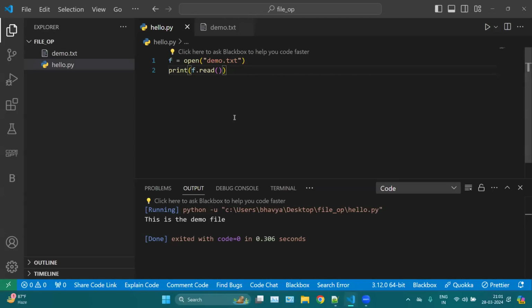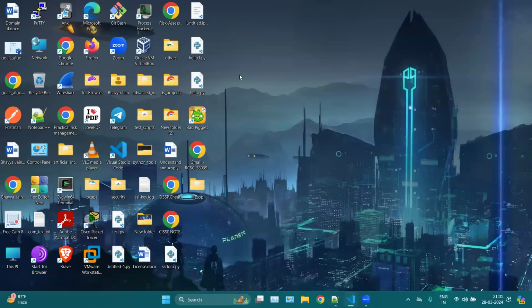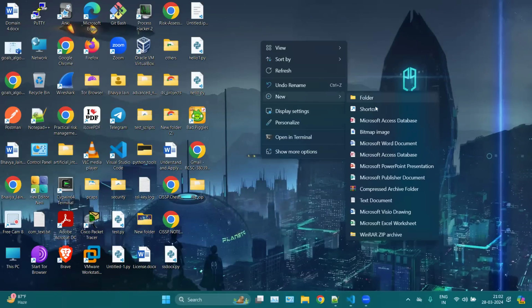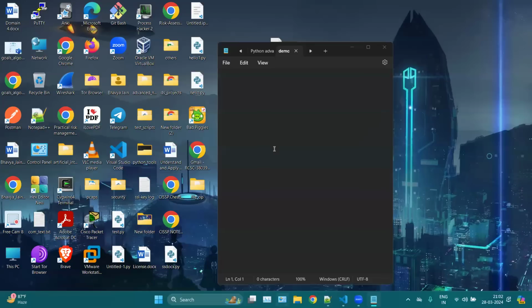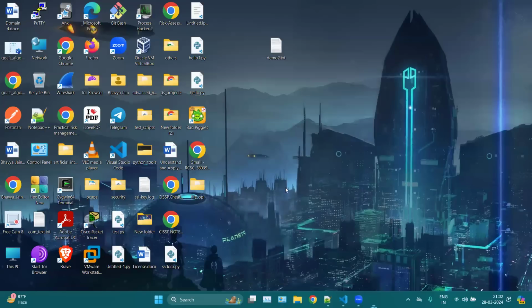Now let's say your file is in a different location. My file and my Python file are in the same location. What if my file is in a different location? For that, we can read any other file. I can create one more file, let's say demo2.txt. Let's mention in it: this is the second demo file. Now I can remove it. So this is my second demo file.